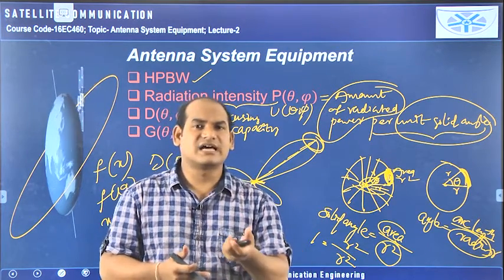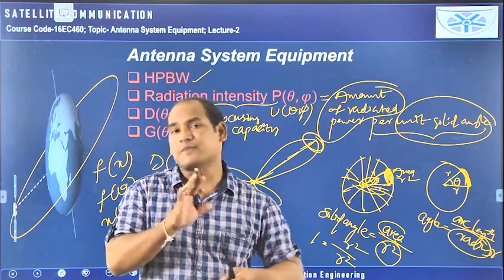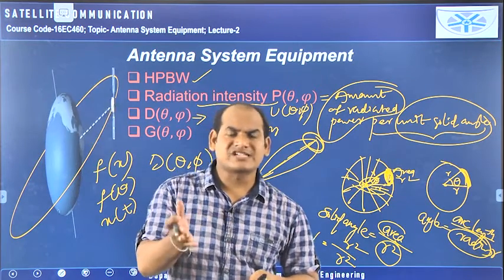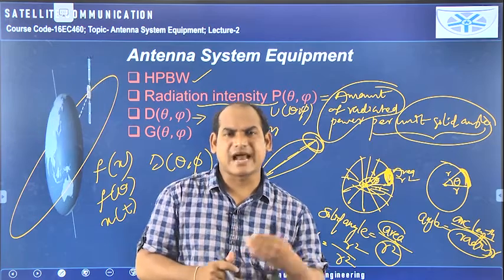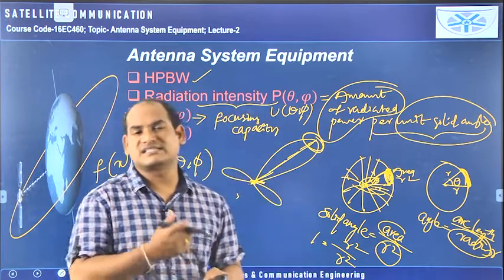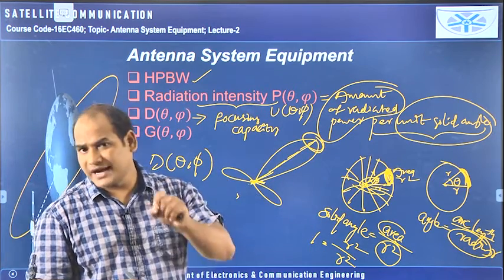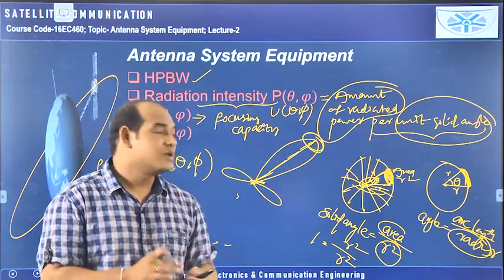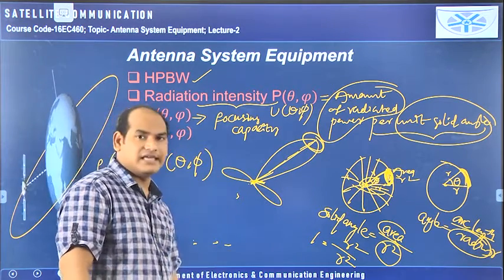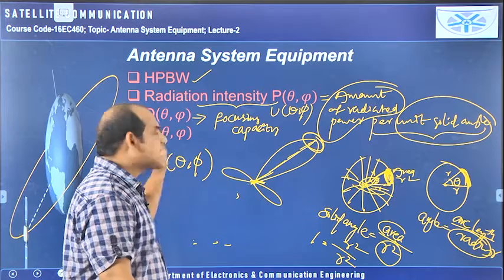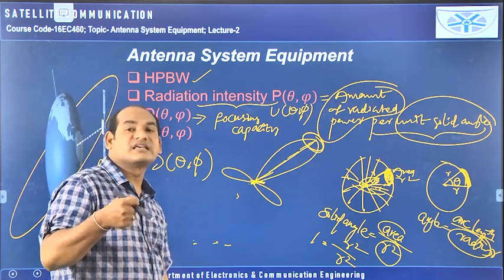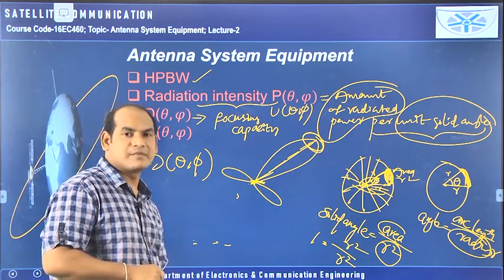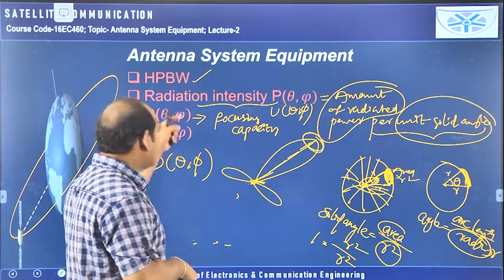If I need to transmit the data that way, that is not point to point communication, that is broadcasting. So depending upon the application, whether it is point to point communication or broadcasting, we need to look at this directivity. When you want point to point communication, narrow beams are required. At that time the directivity must be very high. If the directivity is high, then I can say the focusing capacity of that particular antenna is good.